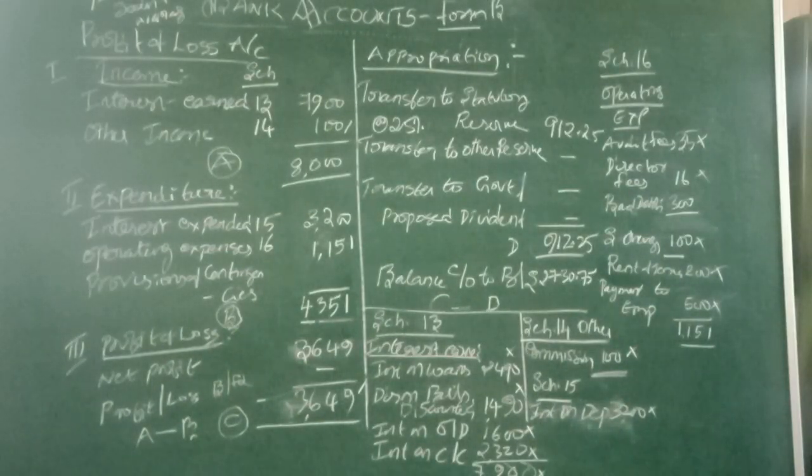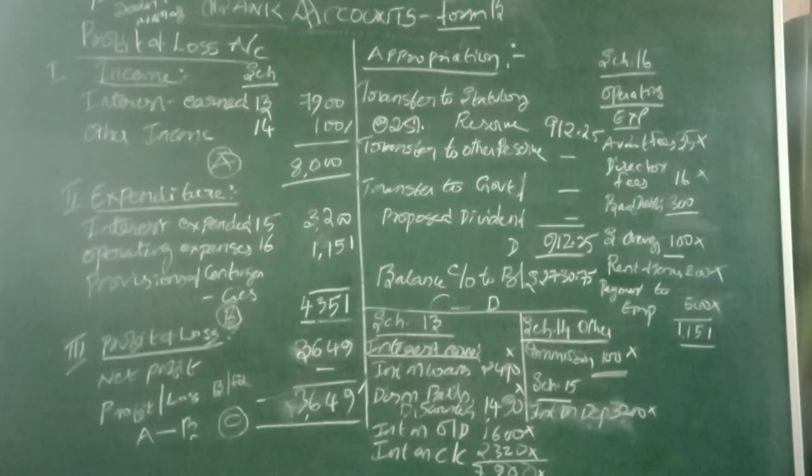Any amount of loan, any item in the name of loan received from the bank, that related interest should be taken in the schedule called interest earned. Why? Because I am getting the loan from the bank for which I am paying the interest. So it is the income of the bank. That's why we have to take it as interest earned.